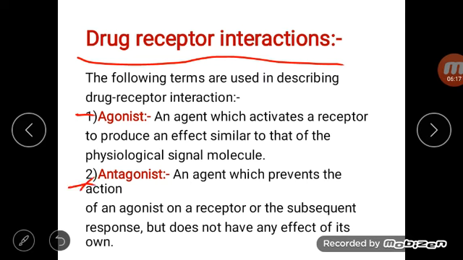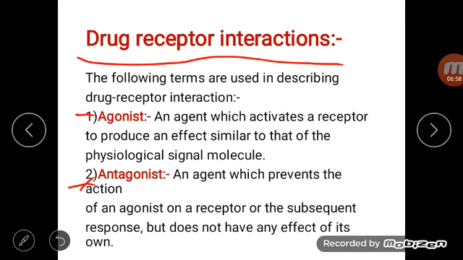Next term is antagonist. So antagonists are the agents which prevent the action of an agonist. So antagonist prevent the action of an agonist on a receptor or the subsequent response produced by the agonist, but does not have any effect of its own. So antagonist blocks the action of agonist by binding to receptor, but it does not have its own effect. It only blocks the binding of agonist.